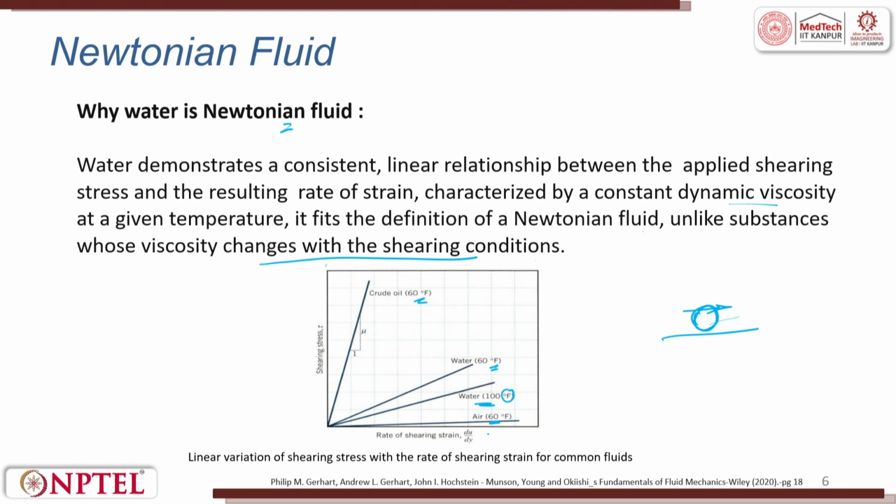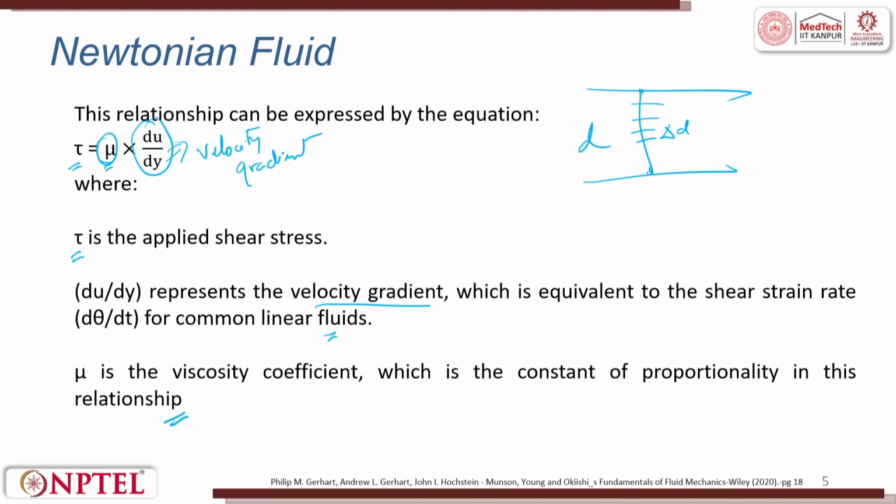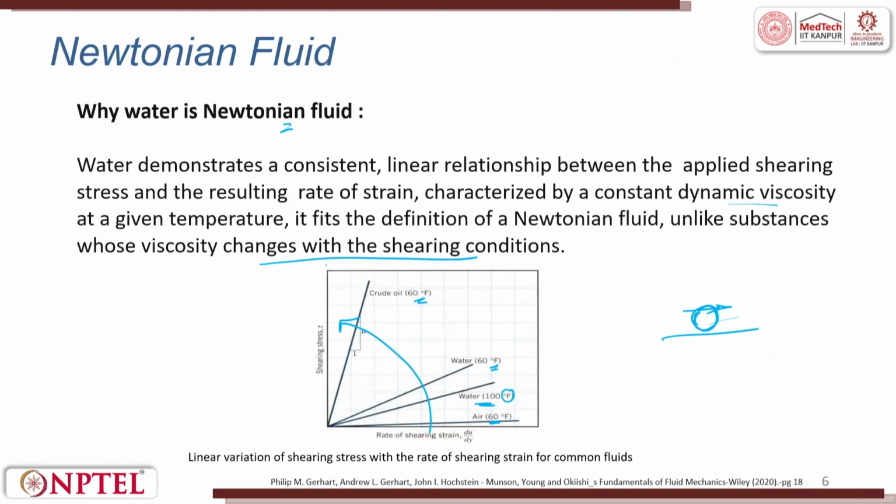So, you see how the viscosity changes. The actual value of viscosity depends on the particular fluid. For a particular fluid, the viscosity is also highly dependent on temperature, as illustrated in the figure.